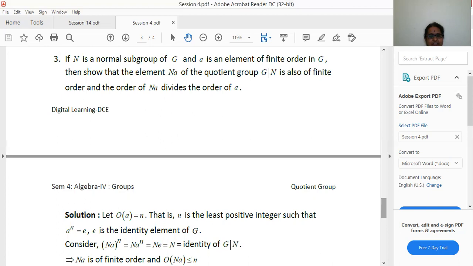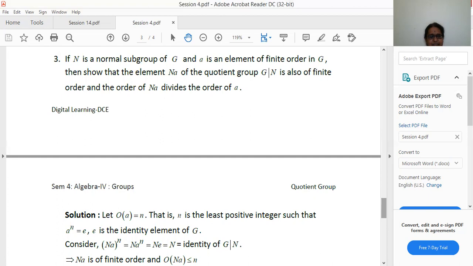So this implies Na is of finite order, because (Na) power n is equal to N, that is, the identity element. If a power n is equal to e, where e is the identity element of G, this satisfies, we say a is of order n. So (Na) power n is equal to identity.